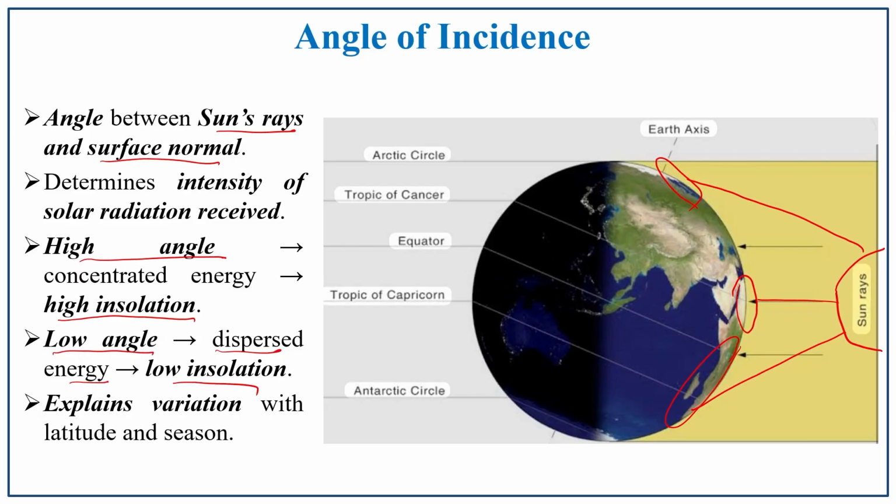It also explains the variation with the latitudes and season. In the previous lecture we have discussed in detail the influence and effects of latitudes and sun rays, and because of that, how the seasons have evolved across the latitudes. So, that process is explained here.